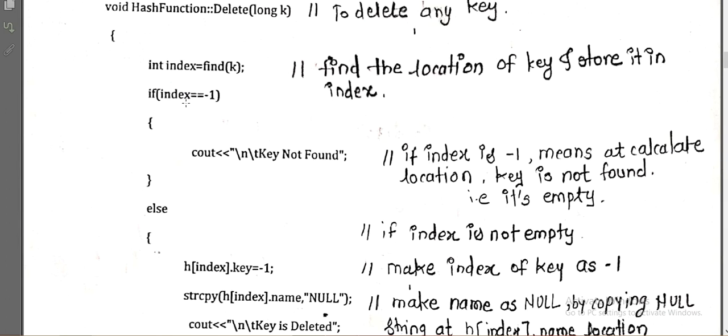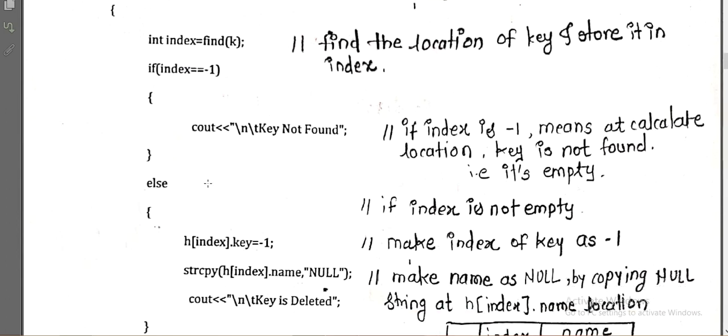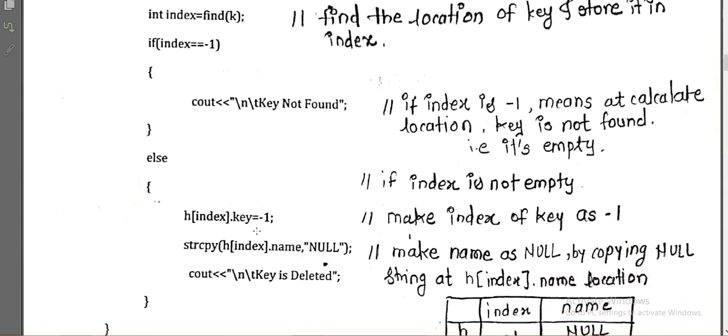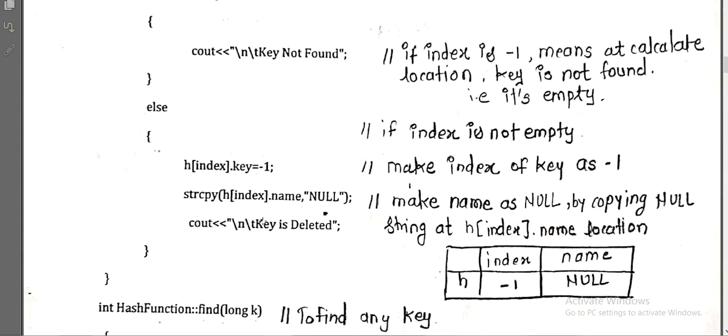Else, if this location is not empty and has some value, it means we have found the key. The else means we have successfully found the key in the table. Now I need to delete it. How are we going to delete it? If I find the key, I make its key field -1 and copy the null string to its name.